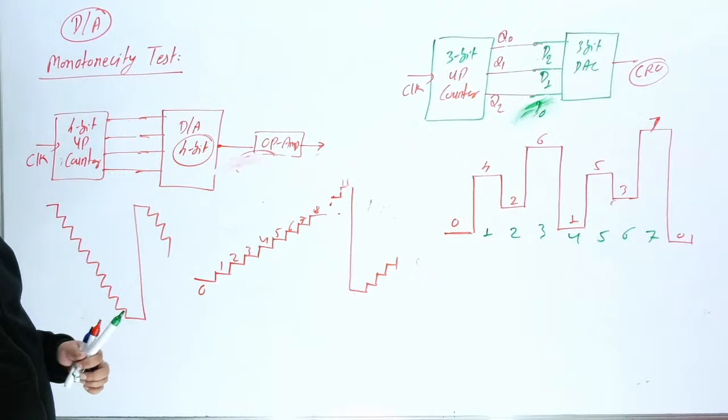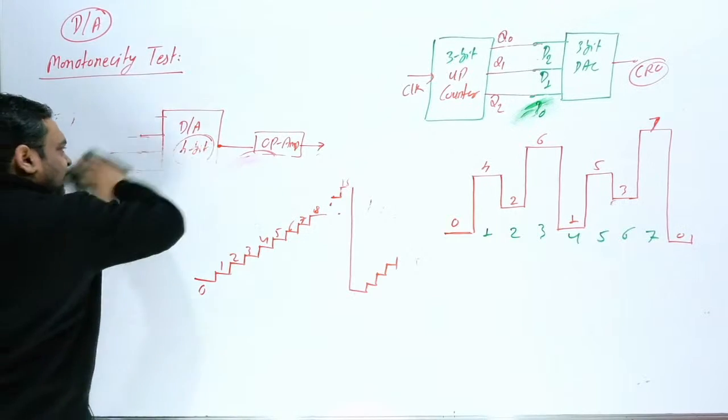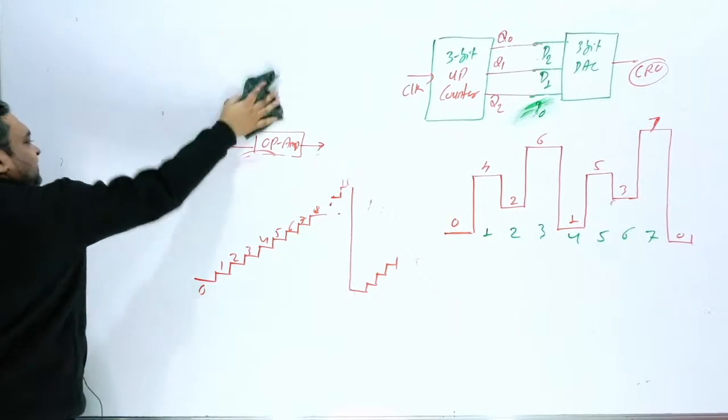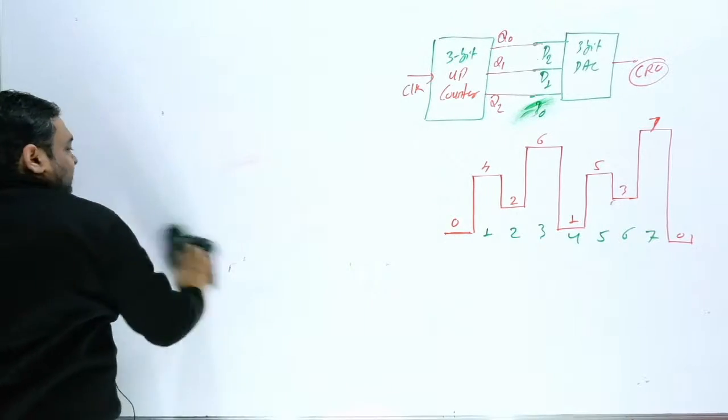So this kind of question can be asked from the monotonicity test. Clear this? So the examiner can definitely ask a question from the monotonicity test. This is the first problem. Now, sir, is there any other problem that can happen?